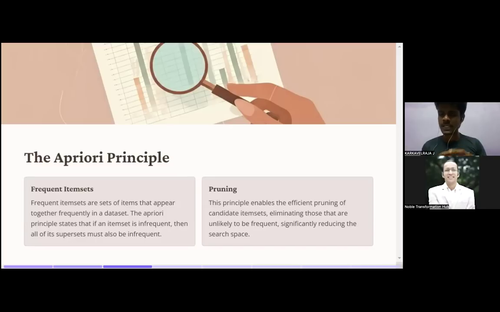The chips are bought only by me. Then the probability or frequency of chips is not that high, because you both, sir and you, have no interest in buying the chips, right? So we can prune it, we can delete that item because it is not that necessary.